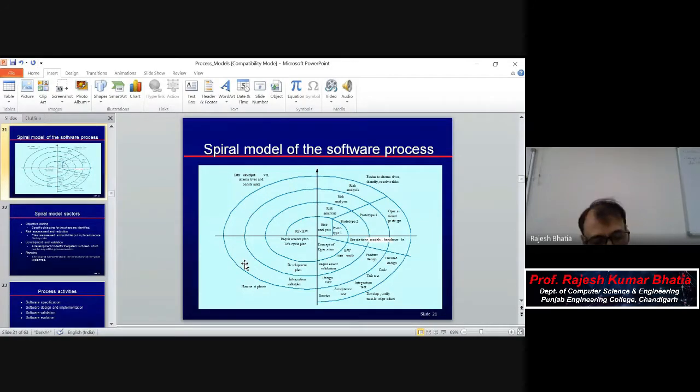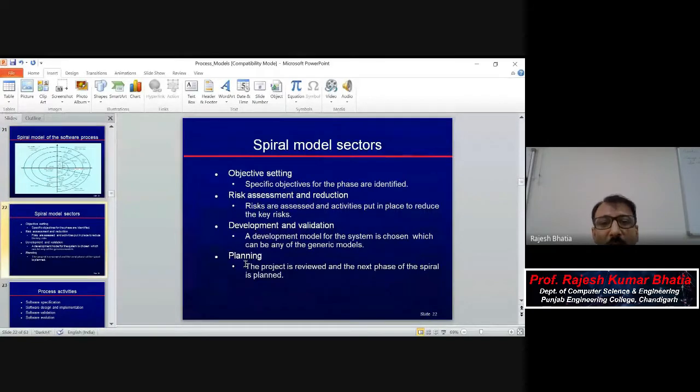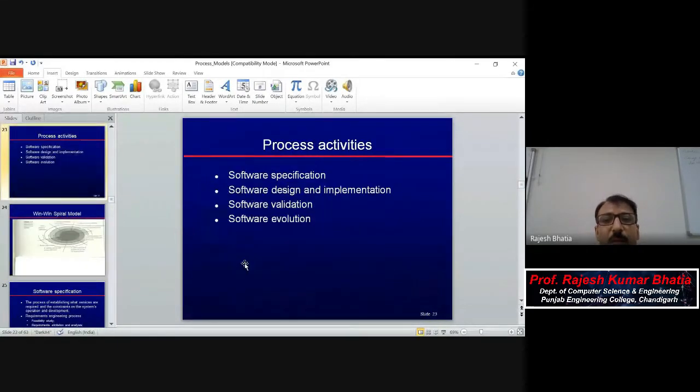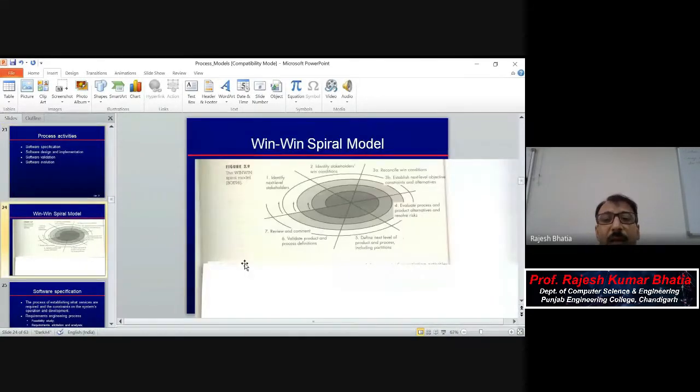In this case, the risk analysis came first time. The term was coined first time by Boehm in spiral model. So in spiral model, these sectors we discussed, process activities. Then there is one win-win spiral model.